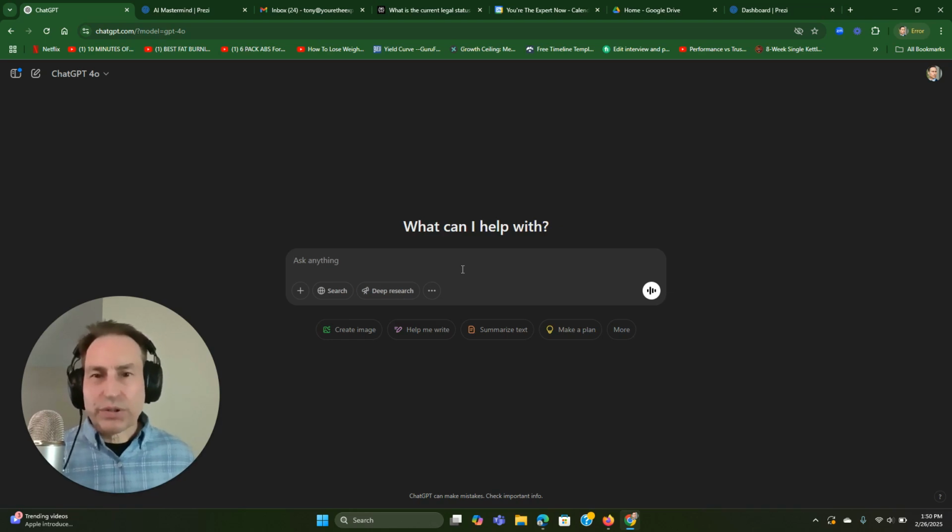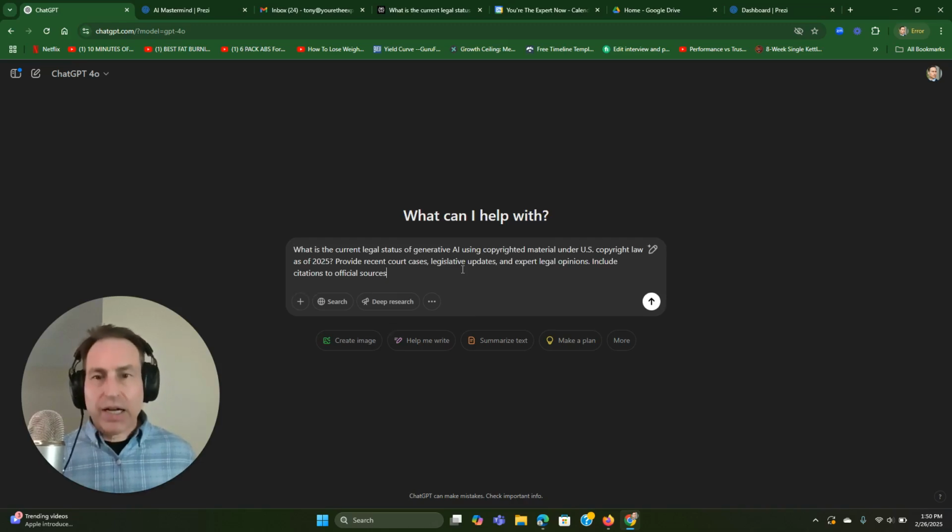Now, in order to show you the difference between the standard ChatGPT 4.0 and Deep Research, I'm going to give the same prompt to both ChatGPT 4.0 and Deep Research. And as you'll see, the prompt is going to be something that allows for a deeper research to occur. Plus, I'm asking for very current information to make sure that we are getting the latest information as well.